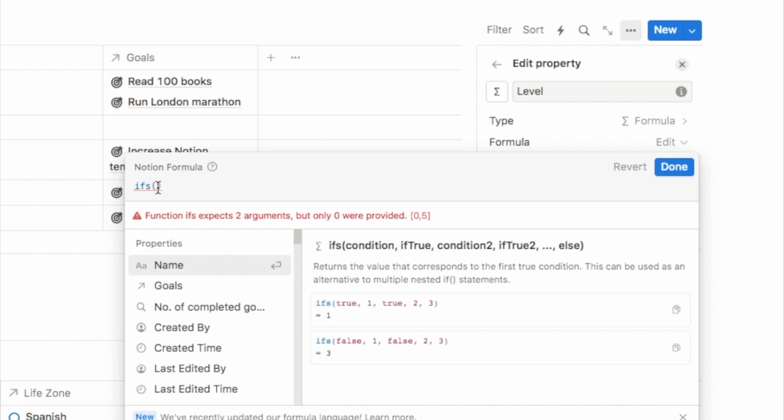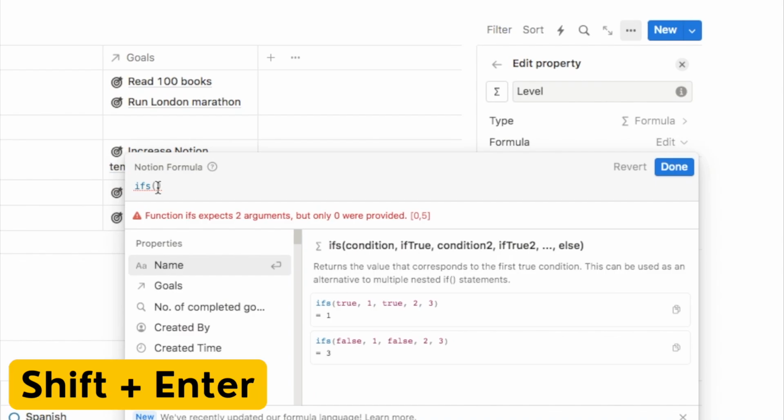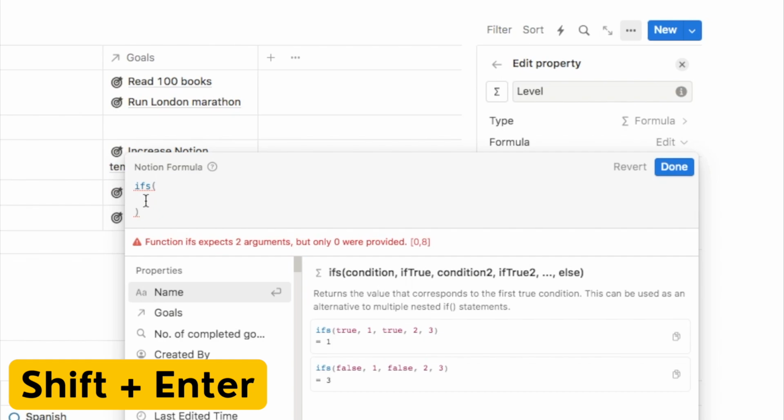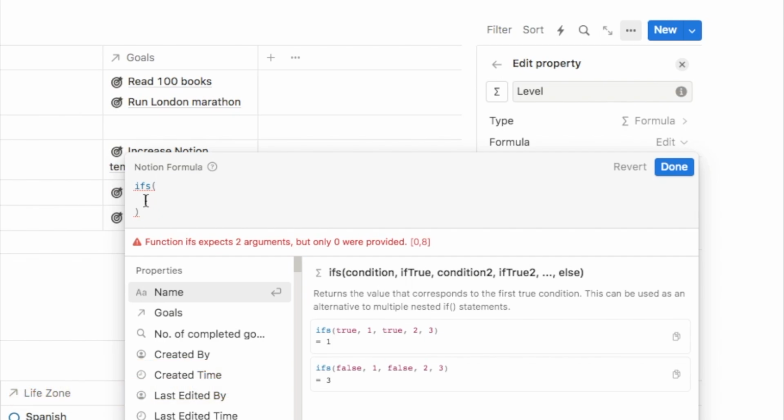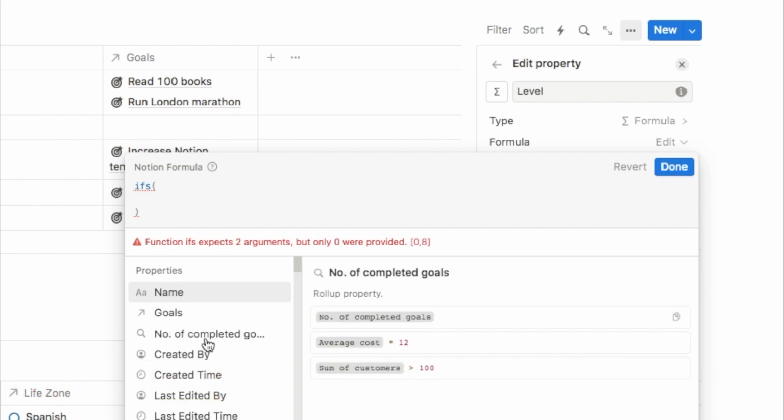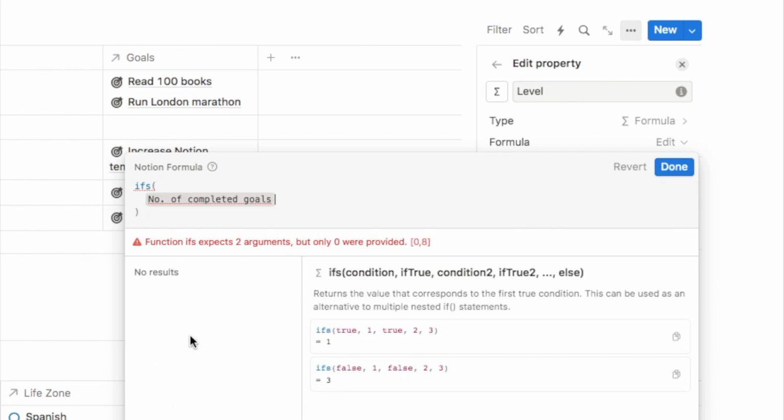So next, I'm going to hold down the shift key on my keyboard and hit enter so we go to the next line. This is just going to make it look a little bit cleaner. Now the first thing we're going to add in here is our number of goals property. If you have a look here in the sidebar, you'll see all of the properties from the LifeZone database. This number of completed goals is the one that's counting how many goals you've completed. So we're going to add that in. This is going to be the first condition that we want to check.